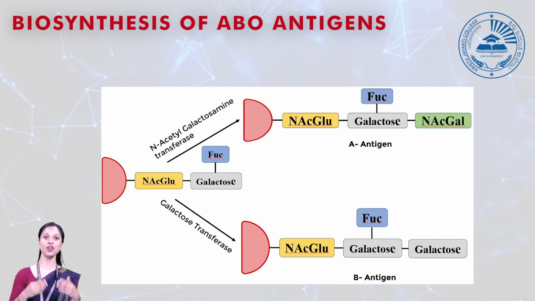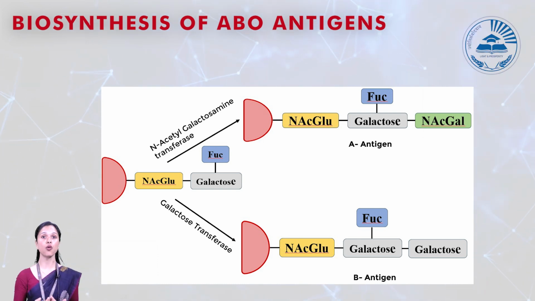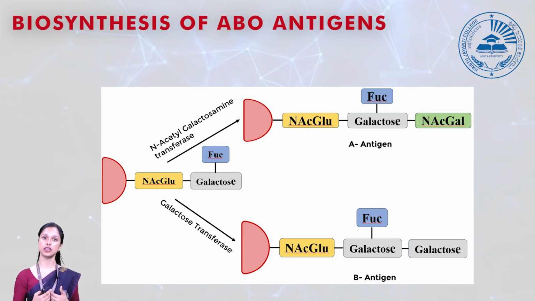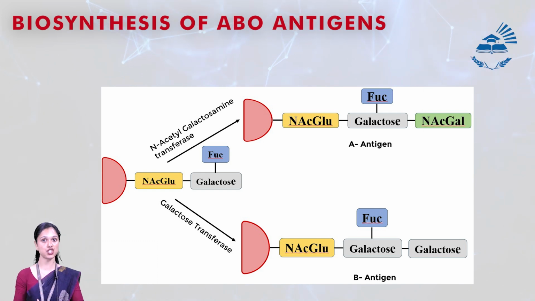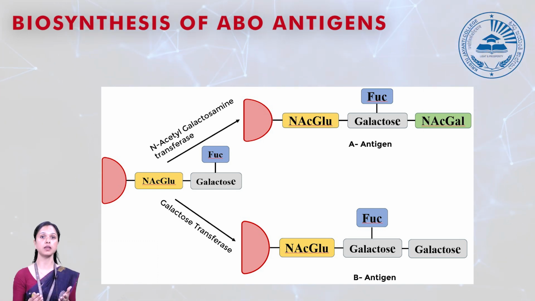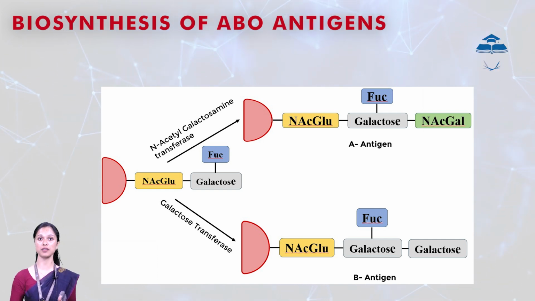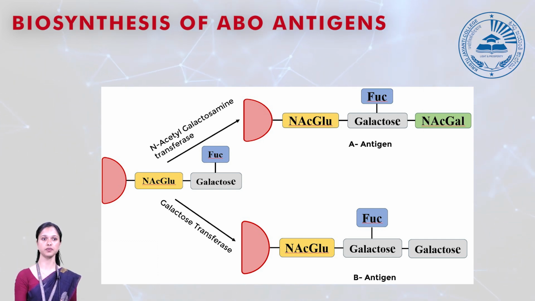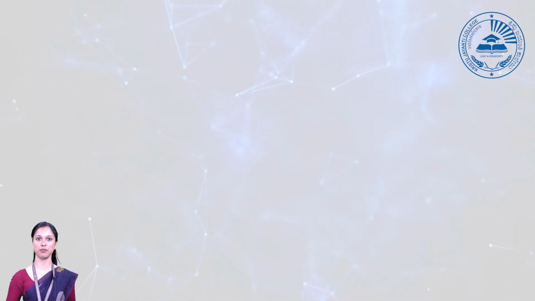Consider you have inherited the O allele from your parent. If the O allele is inherited, it undergoes a certain terminal mutation, and no change is going to happen to your O antigen. So it's going to lack both A and B antigen, but you're going to have O antigen in your body, and the blood group that you're going to have is O blood group. So if you have A antigen in your RBC, you're going to have A blood group. B antigen in your RBC, you're going to have B blood group. Both A and B antigen in your RBC, you're going to have AB blood group, and O antigen, you're going to have O blood group. Now, let's look into the genetics of the ABO blood group.